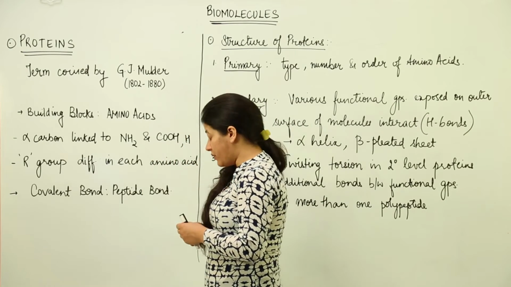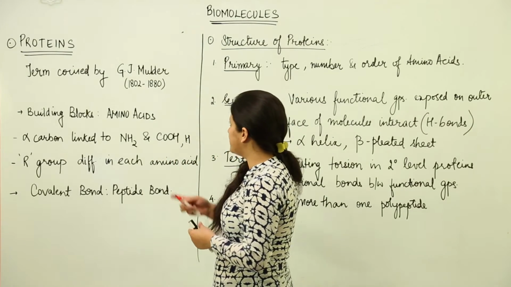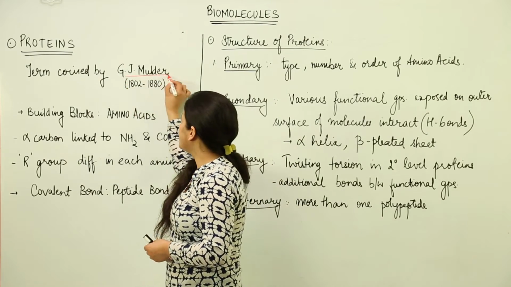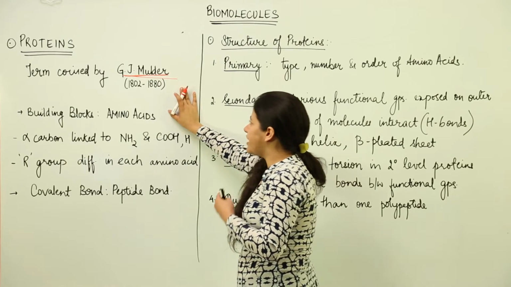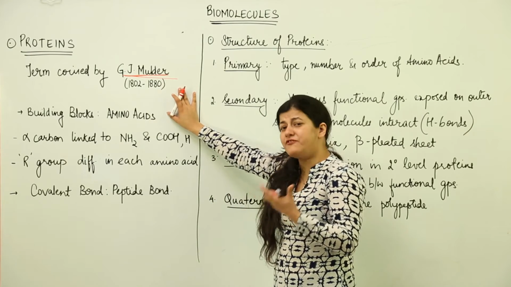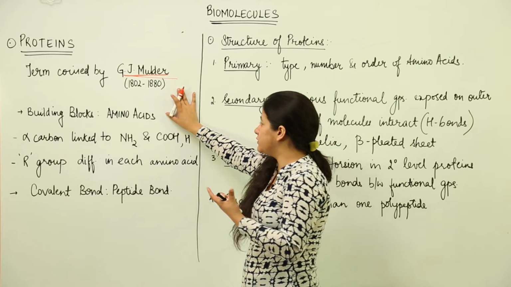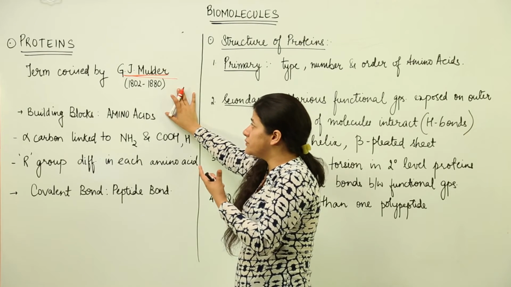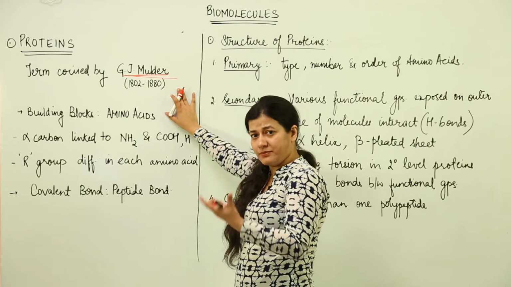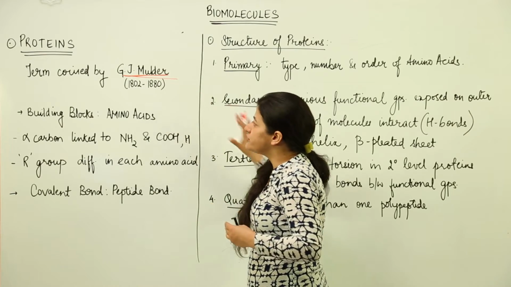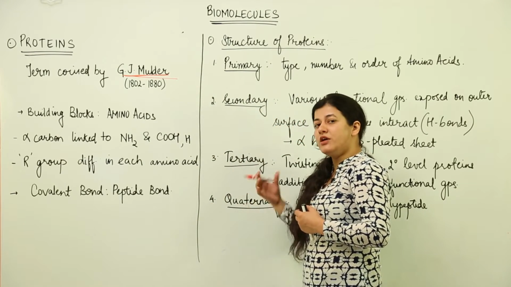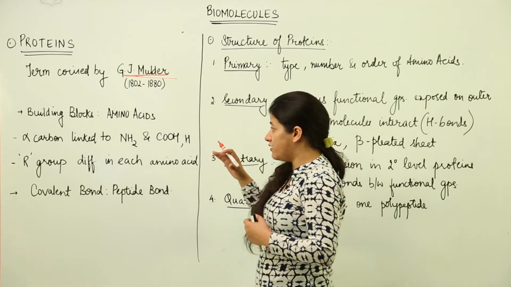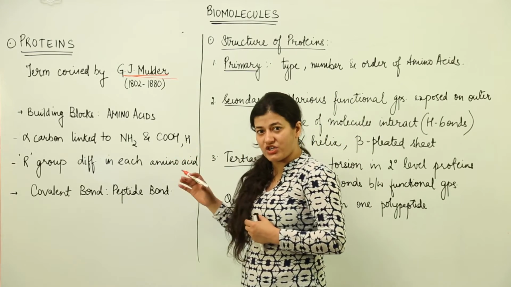First of all, we are going to come across the term proteins, which was coined by G.J. Mulder. He coined the term proteins because it refers to the first thing in the Greek language. This refers to something that comes first, and in reference to living cells, proteins are the biomacromolecules which come first in terms of their availability and their essentiality.